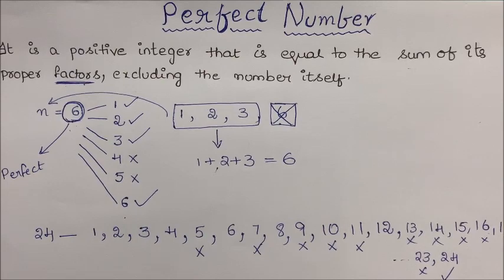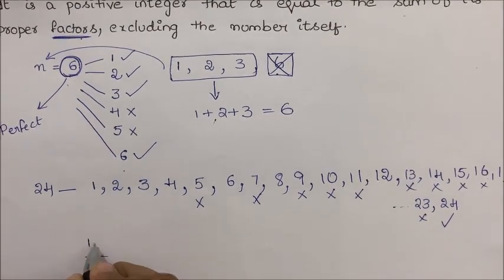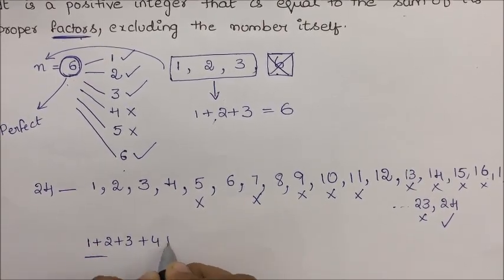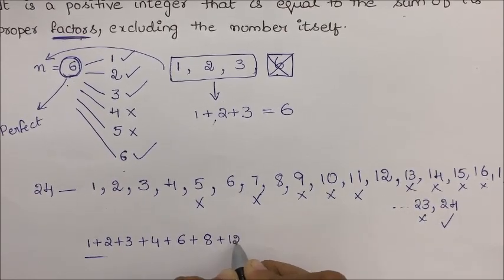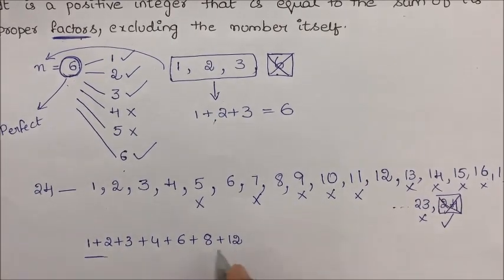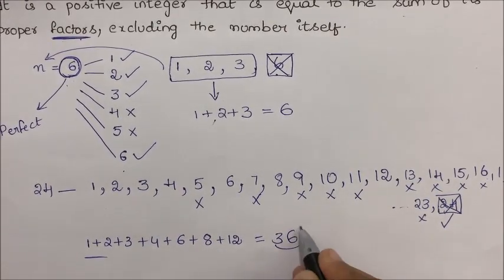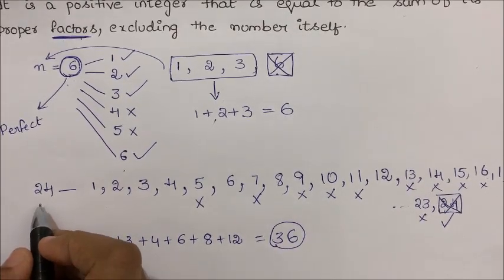Now let us note down the factors: 1, 2, 3, 4, 6, 8, 12, excluding 24 itself. Now if you add them up, this will be 36. As the result is not equal to the given number, 24 is not a perfect number.